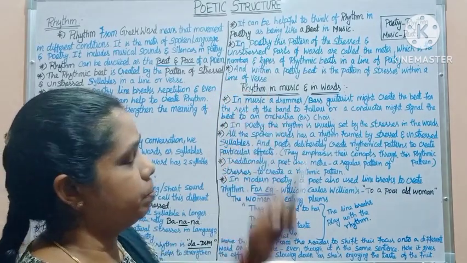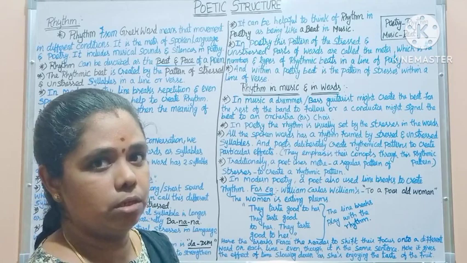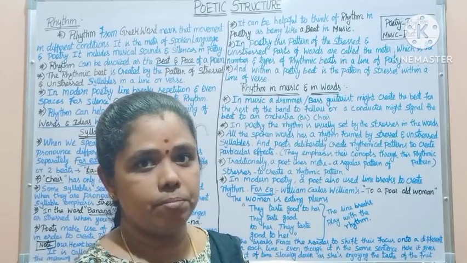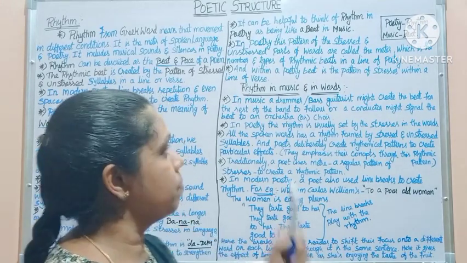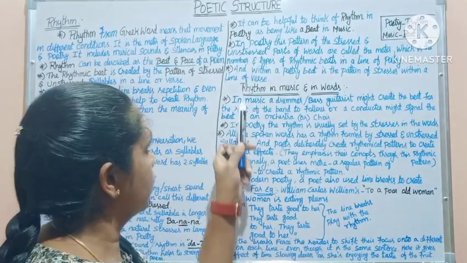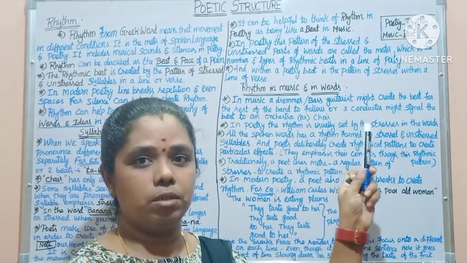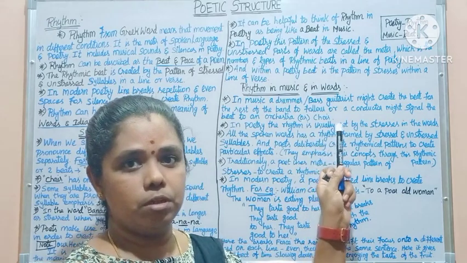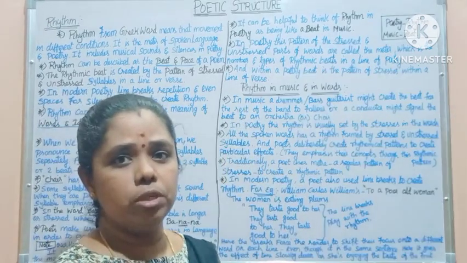In poetry, this pattern of stressed and unstressed syllables in parts of words is called meter, which is the number and types of rhythmic beats in a line of verse. Within a poem, beat is the basic pattern of stresses in making a poem. Then rhythm in music and words.